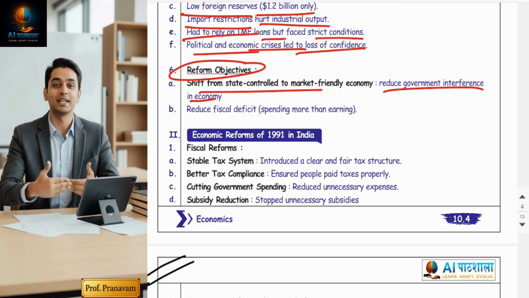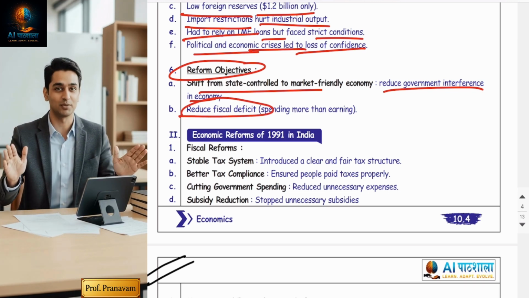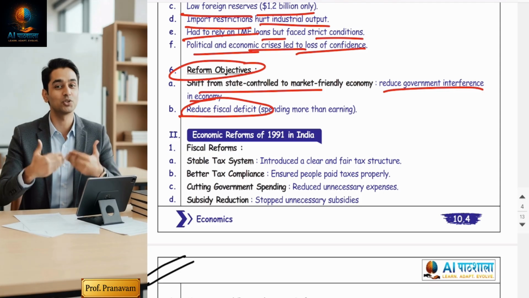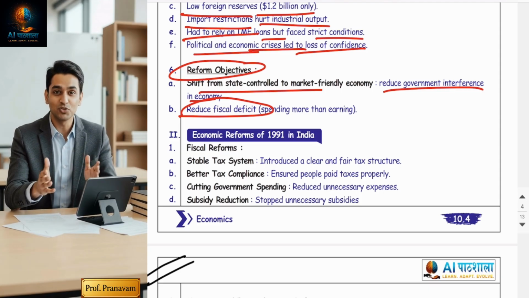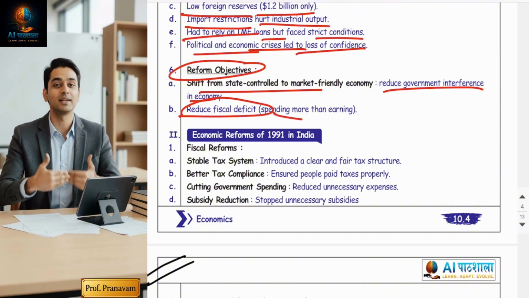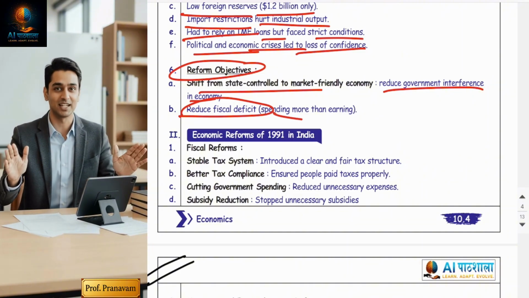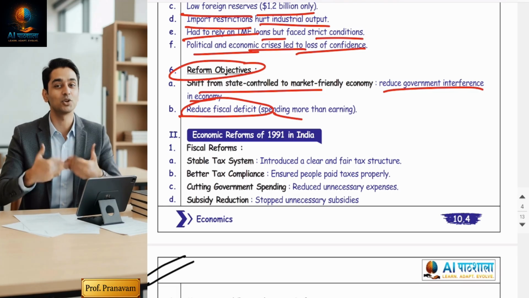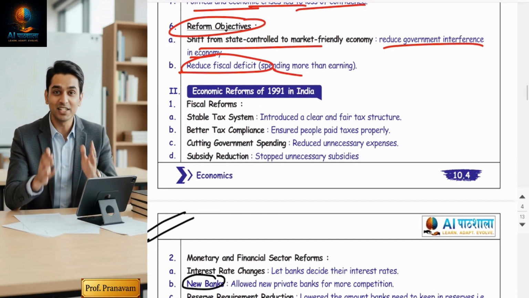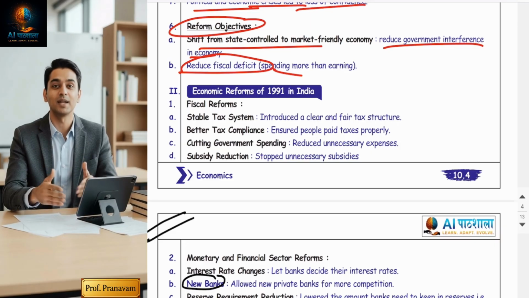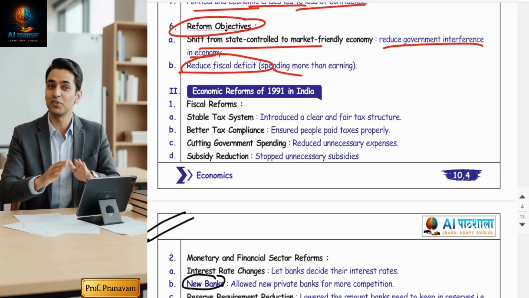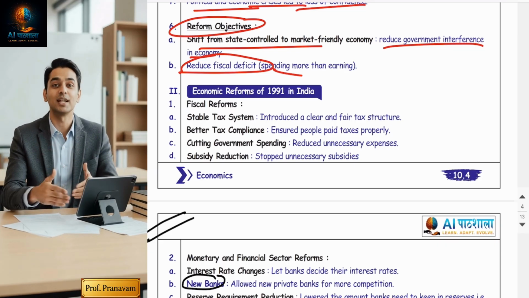The second was to reduce the fiscal deficit. This was a major concern for the country. Controlling spending and improving financial stability was another main objective of the reforms. So by keeping these two objectives in mind, the reforms were introduced. Now, the objectives were clear, right? Now let's see how the reforms were actually implemented in